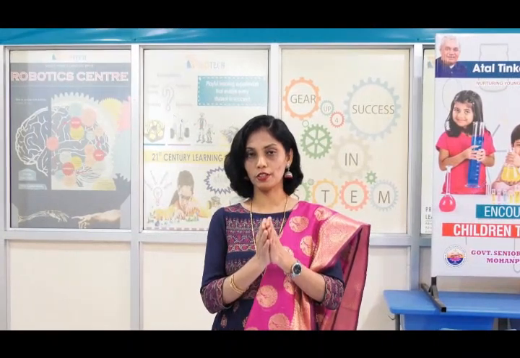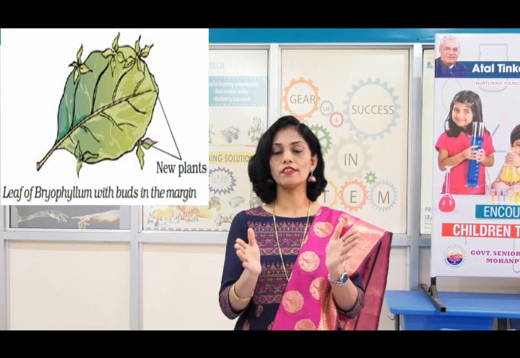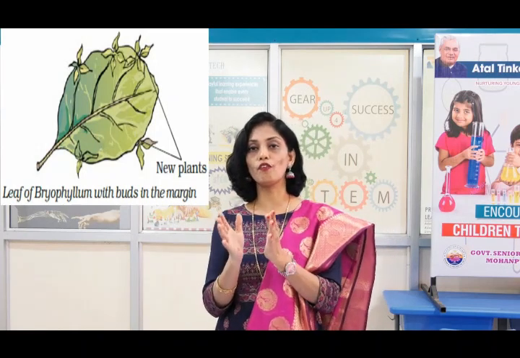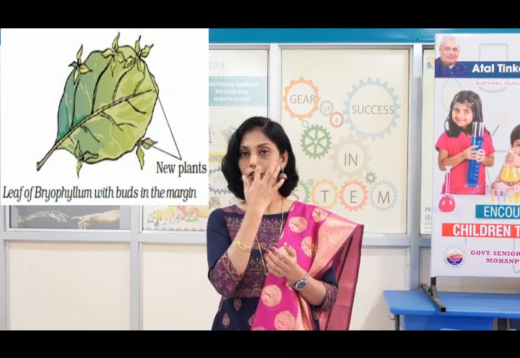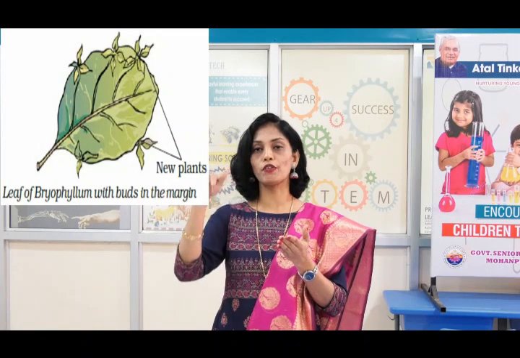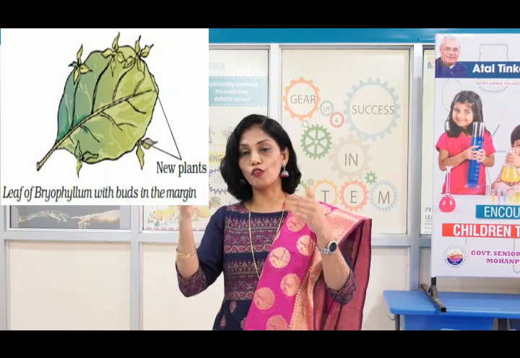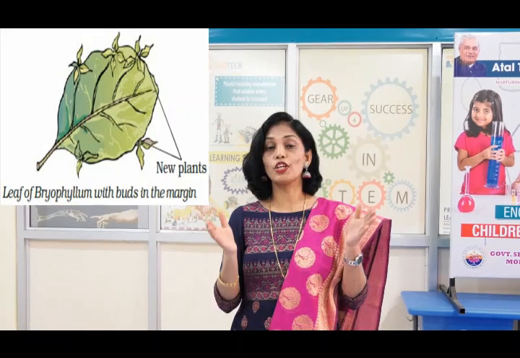Now we can also do vegetative propagation by using the leaves of some plants. Some plants reproduce by their leaves. For example, the leaf of bryophyllum. The leaf of bryophyllum, as you can see in the picture, has some buds around the boundaries, and when this leaf falls off to the ground, a new plant arises from each bud. So we can also multiply the plants by using the leaves of plants.